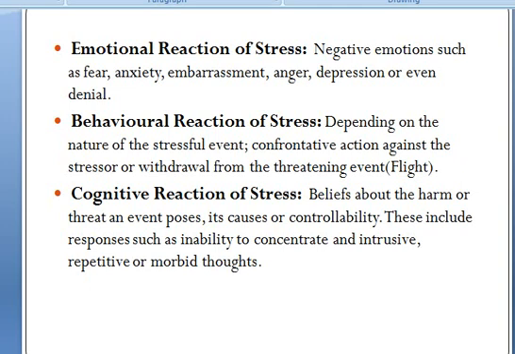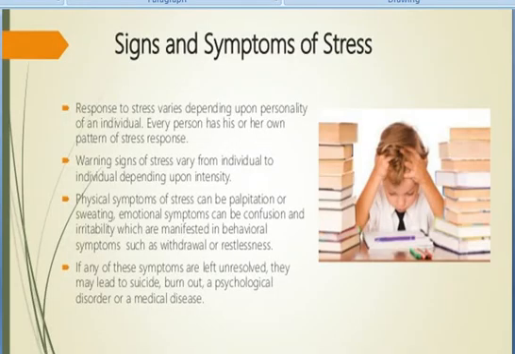And as indicated in figure 3.2 at page number 53, the stressors which people experience also vary in terms of intensity. These are dimensions: intensity, duration, complexity, predictability. You can see in that particular figure 3.2: intensity, low intensity versus high intensity; duration, short term versus long term; complexity, less complex or more complex; predictability, unexpected or predictable. The outcome of stress depends on the position of a particular stressful experience along these dimensions. So these are the dimensional reactions of stress.